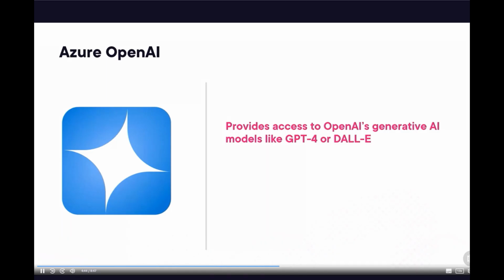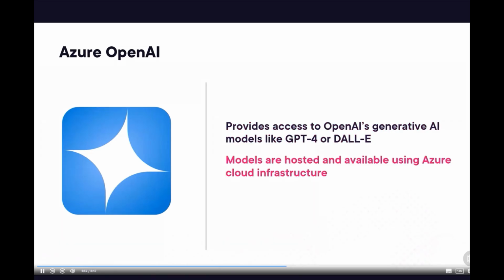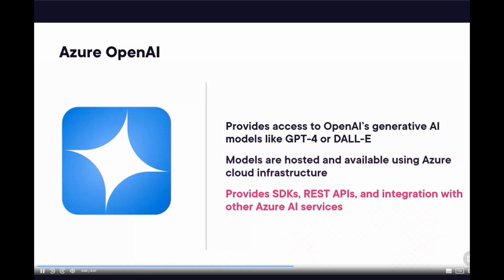Azure OpenAI offers access to powerful generative AI models such as GPT-4 or DALL-E. These models are hosted on Azure's cloud infrastructure, ensuring scalability, security, and reliability. It provides SDKs, REST APIs, and seamless integration with other Azure AI services for easy implementation.